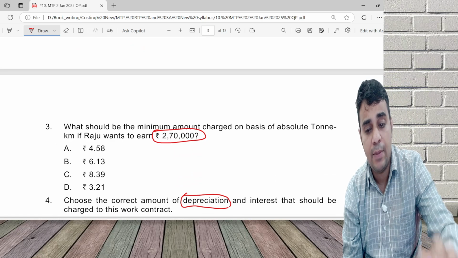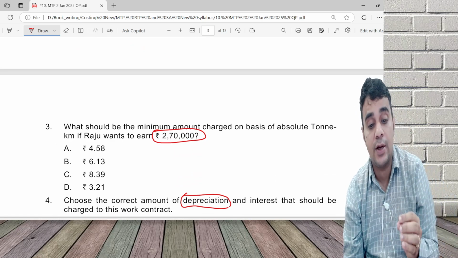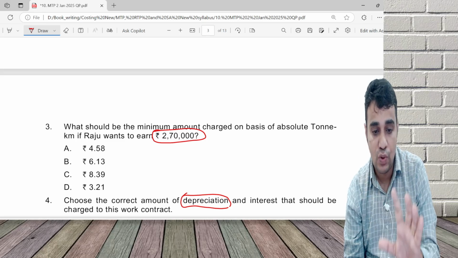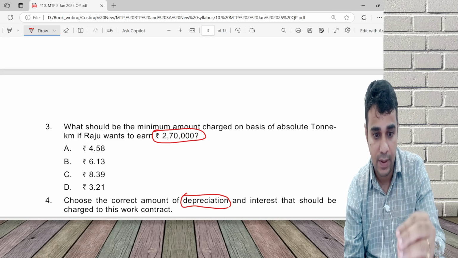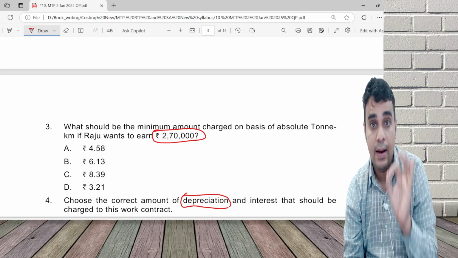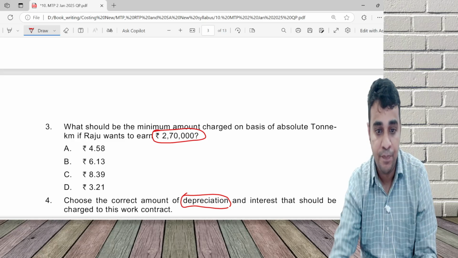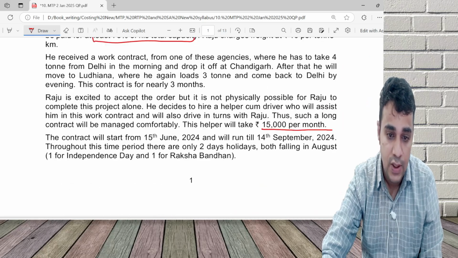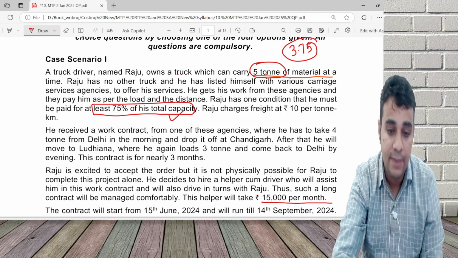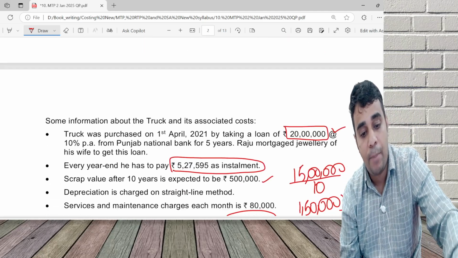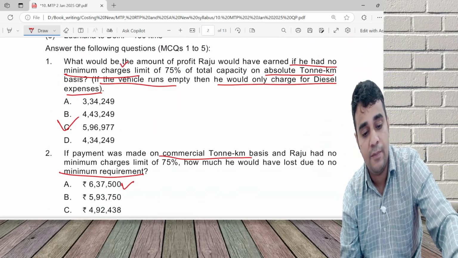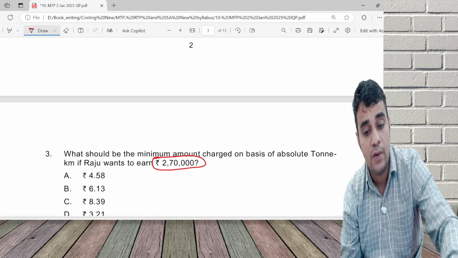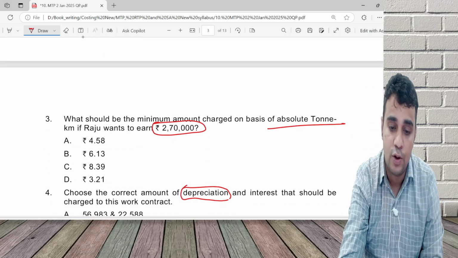What will be the minimum amount charged on the basis of absolute ton kilometer if I want a profit of 2 lakh 70? Now there is no requirement here saying whether the minimum condition, minimum kilometer, is there or not. Originally the question is very clear that I will charge for a minimum of 75%. So part 1 alone without minimum we did, part 2 without minimum and with minimum comparison. Now onwards all with minimum on absolute ton kilometer basis.